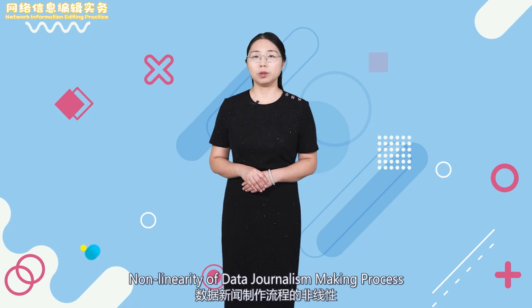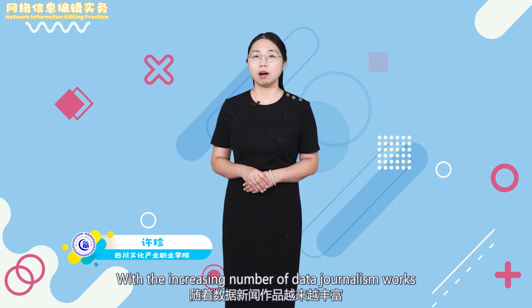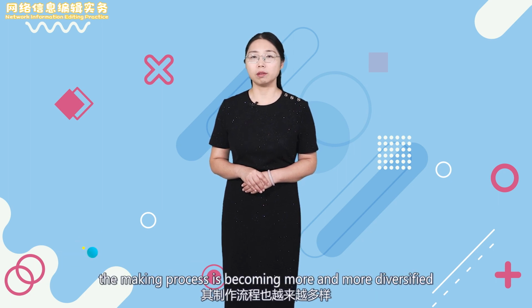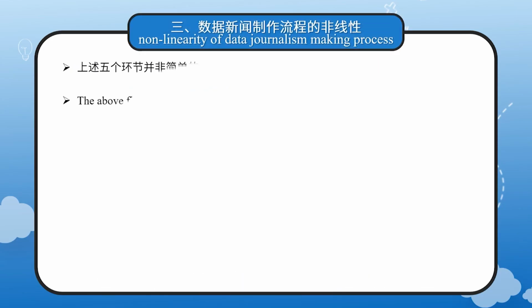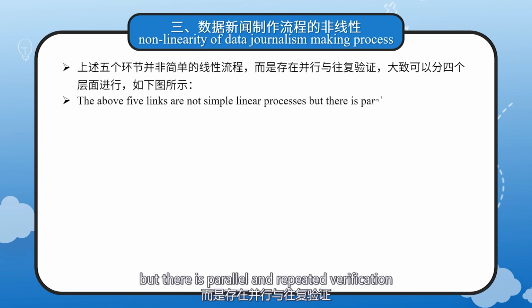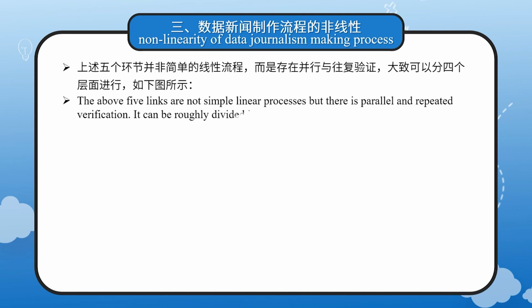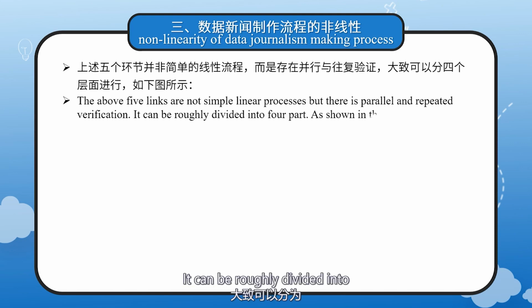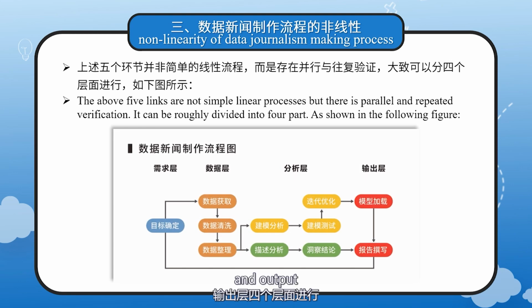Non-linear data journalism making process. With the increasing number of data journalism works, the making process is becoming more and more diversified. In daily operation, the five links are not a simple linear process, but there is parallel and repeated replication. It can be roughly divided into demand, data, analysis, and output.